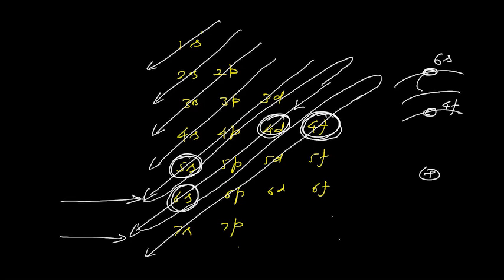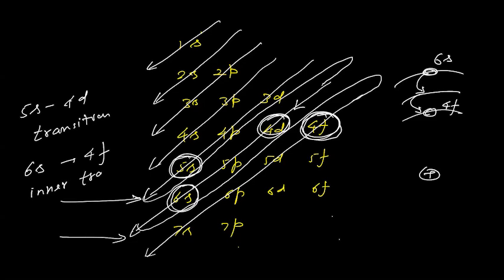Means it comes back to inner to inner. So this transition from 5s to 4d is known as transition element. But if it is 6s to 4f, this is inner transition. One transition more within transition.